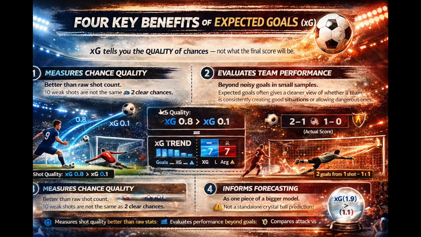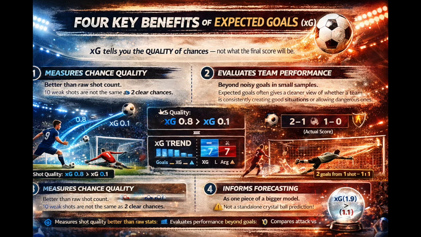So what is xG actually good for? First, it is good for measuring chance quality better than raw shot count. 10 weak shots are not the same as 2 clear chances. Second, it is useful for evaluating team performance over time. Goals can be noisy in small samples. Expected goals often gives a cleaner view of whether a team is consistently creating good situations or allowing dangerous ones. Third, it is useful for comparing attack and defense profiles.